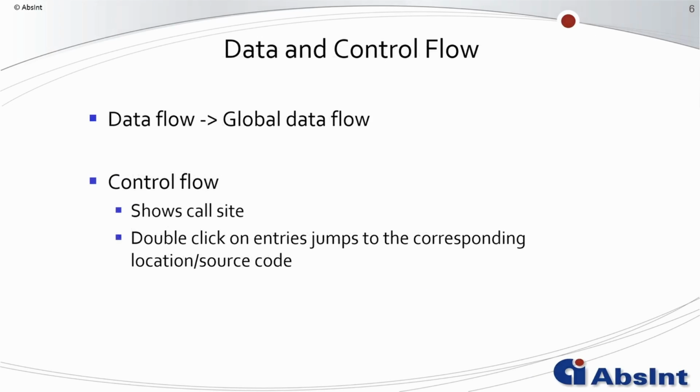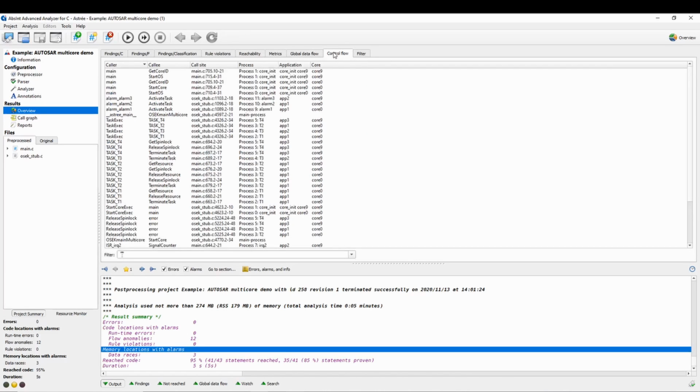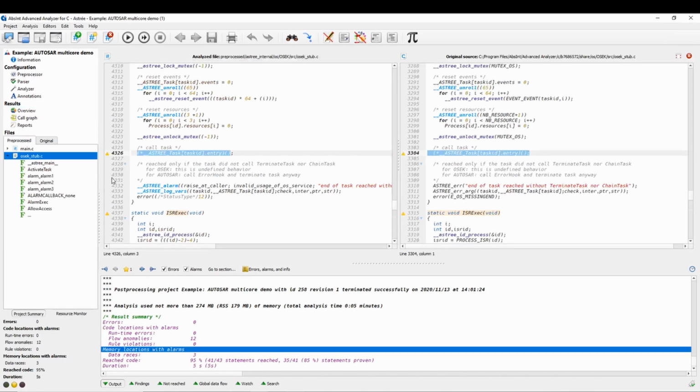We renamed the data flow view to global data flow and enhanced the control flow view. The corresponding tab in the overview now also shows the location and optionally function in which a variable is defined. The control flow view now shows the call site, application, and core additionally to the caller-callee relationship. Clicking on the entry does now lead us directly to the source code location.